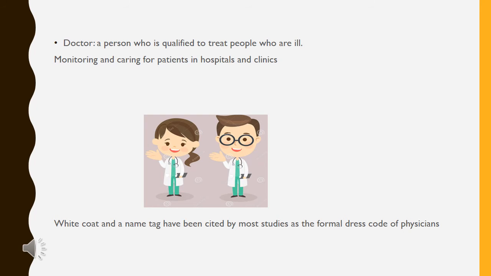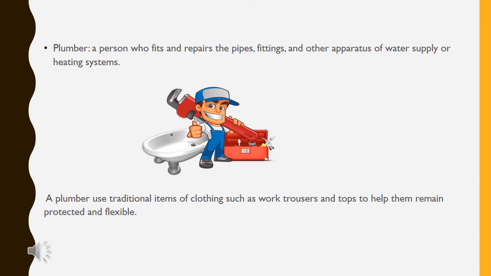The second significant person of our society is a doctor. He is a person who is qualified to treat people who are ill. He also monitors and cares for patients in hospitals and clinics. He usually wears a white coat, and a name tag has been cited by most studies as a formal dress code of physicians.